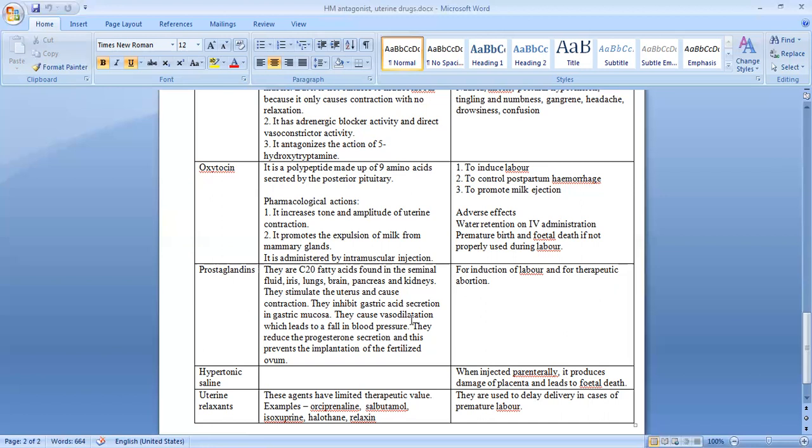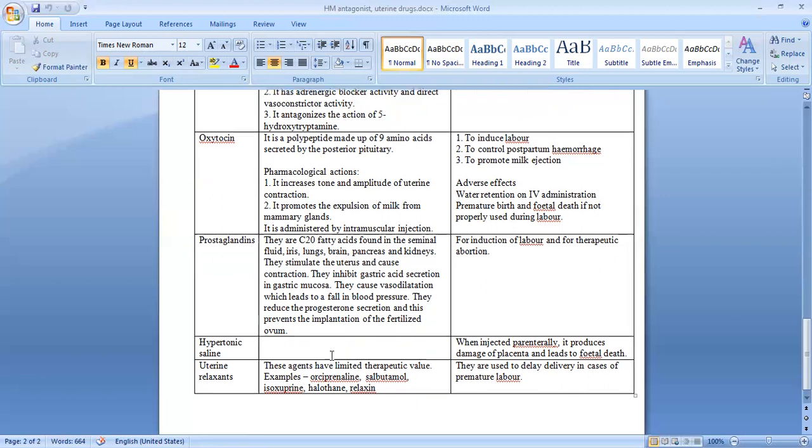At the same time, because it has the ability to stimulate uterine contraction, if the pregnancy has continued to term and it is time for the child to be born, these prostaglandins can be used to induce labor also. Then hypertonic saline, that is saline whose osmotic pressure is higher than that of blood.